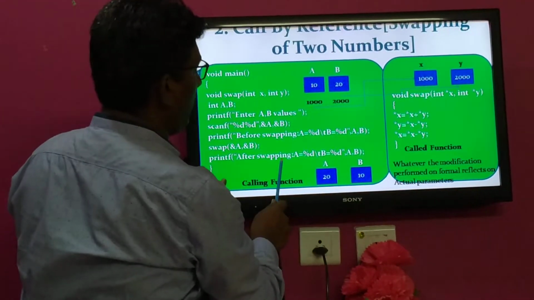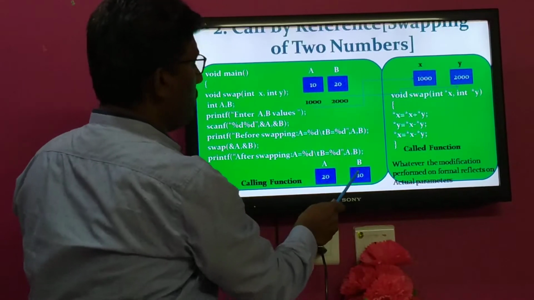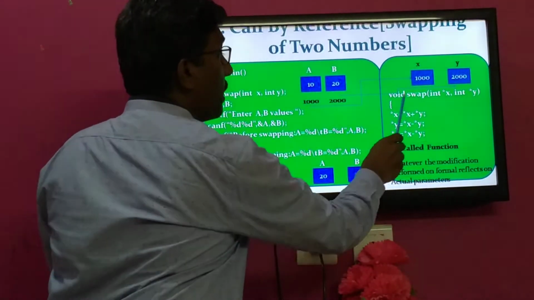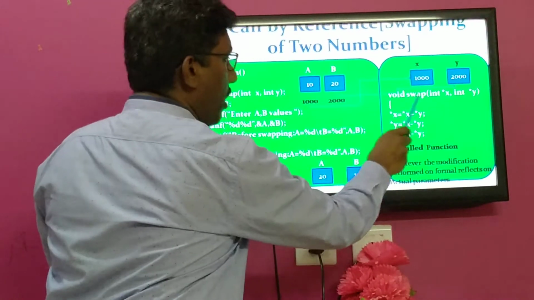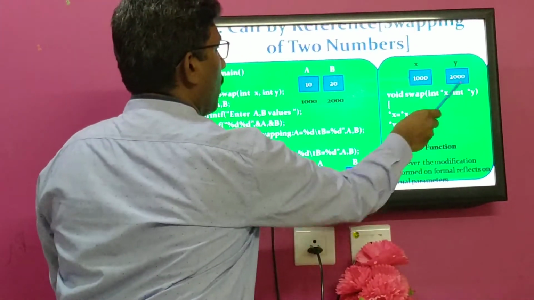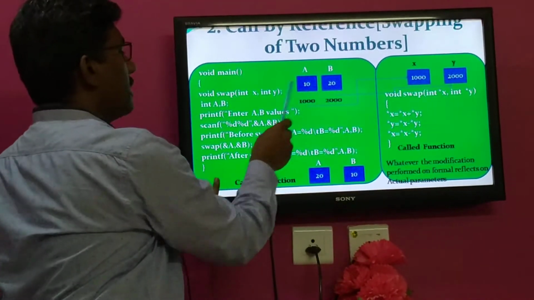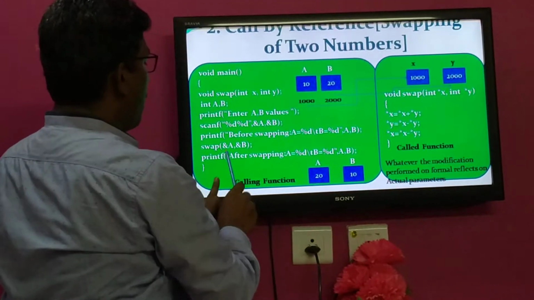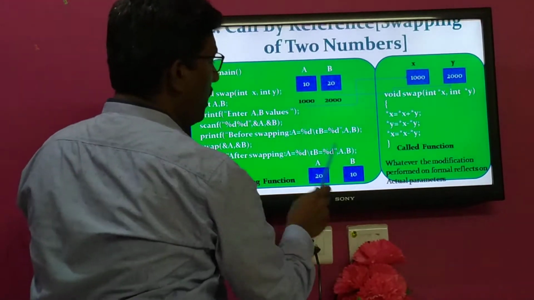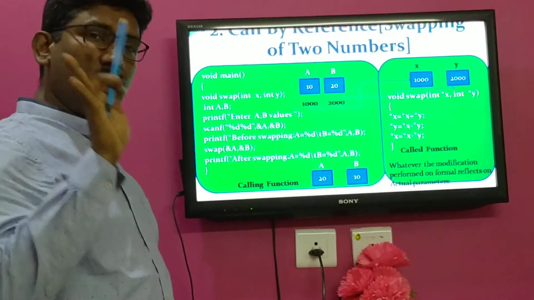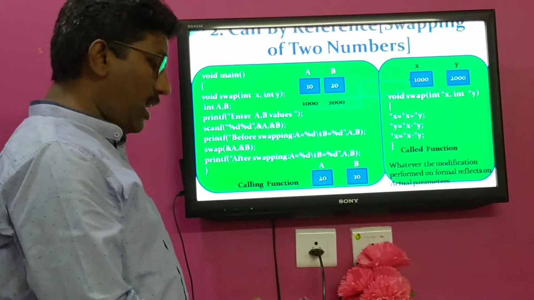Now after swapping, a is 20 and b is 10. Whatever modification is performed over here on the formal parameters with the help of the addresses of actual parameters will directly reflect on the actual parameters. Before swapping, a is 10, b is 20. After swapping, a is 20, b is 10. That is about call by reference as the solution for the call by value problem.